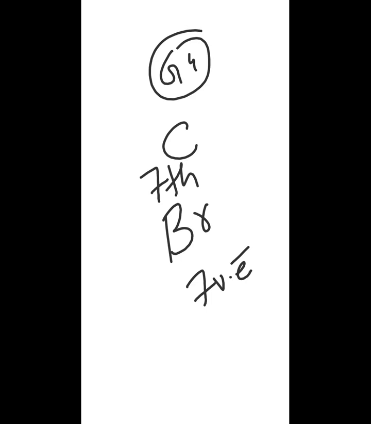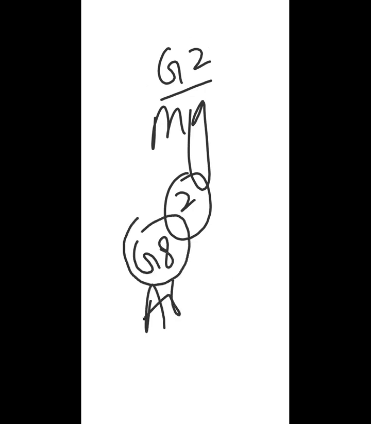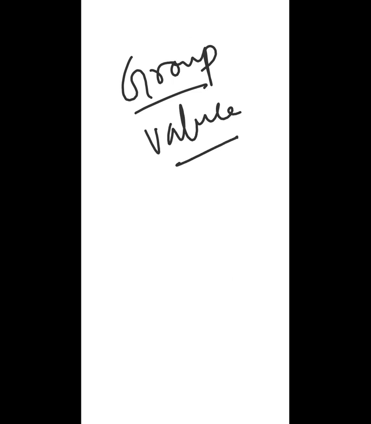For example, if I say I have aluminum and that belongs to group 3, it means it has 3 valence electrons, not the inner electrons, the valence electrons. The outermost electrons are 3. If I say I have magnesium and it belongs to group 2, it means it has 2 outermost electrons. Argon, group 8, means 8 outermost electrons, 8 valence electrons. So see what the group is telling you. The group is telling you about the number of valence electrons, but the group will not tell you only about valence electrons all the time.